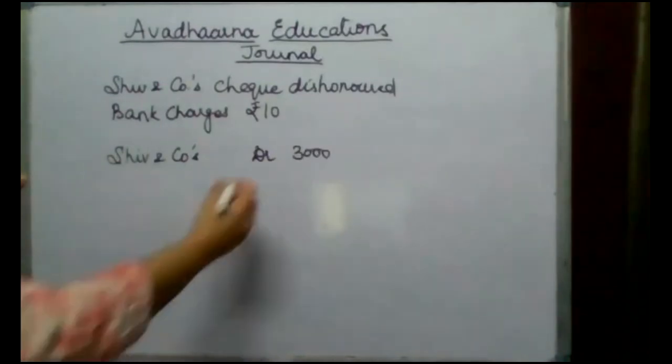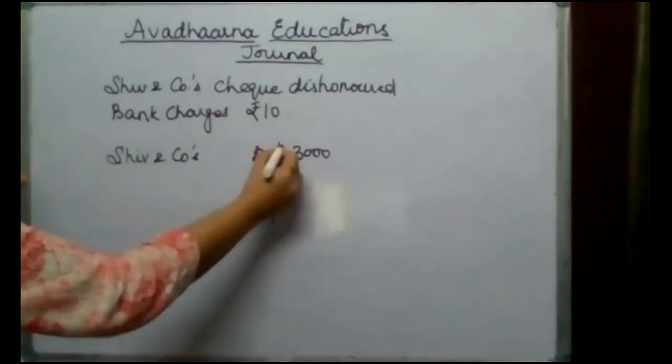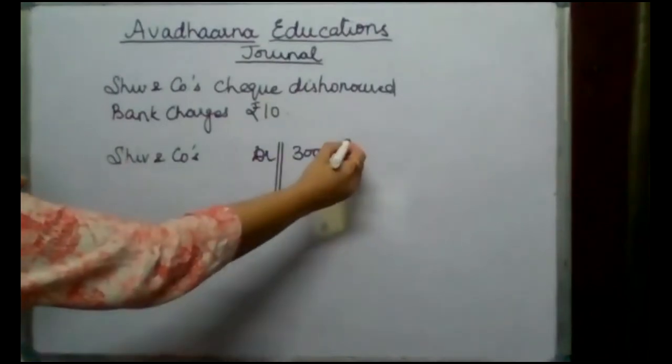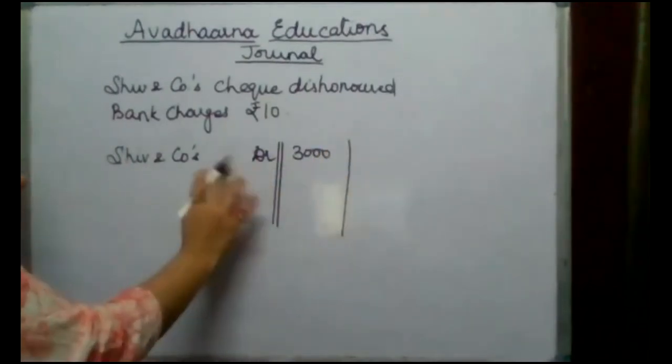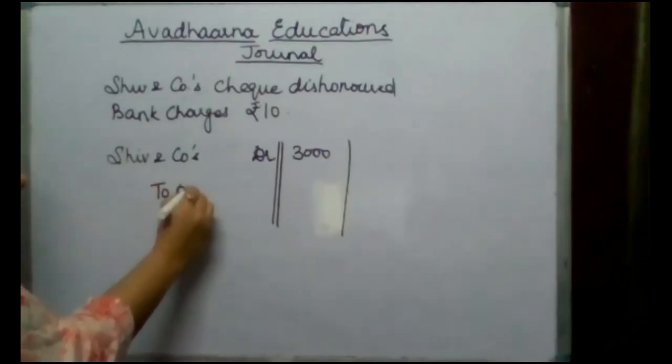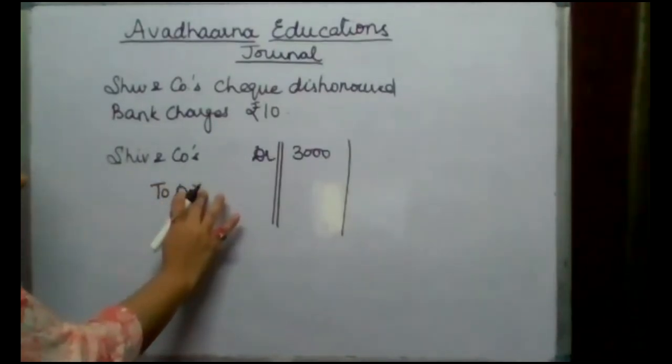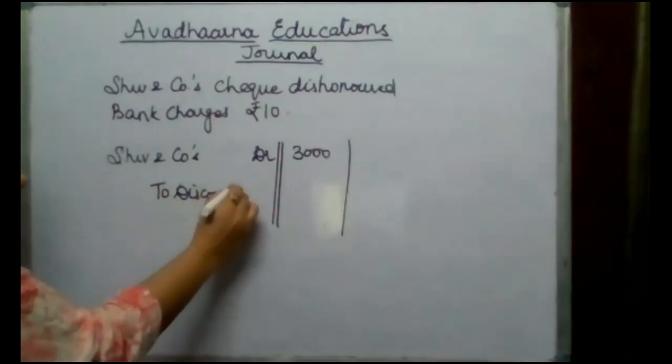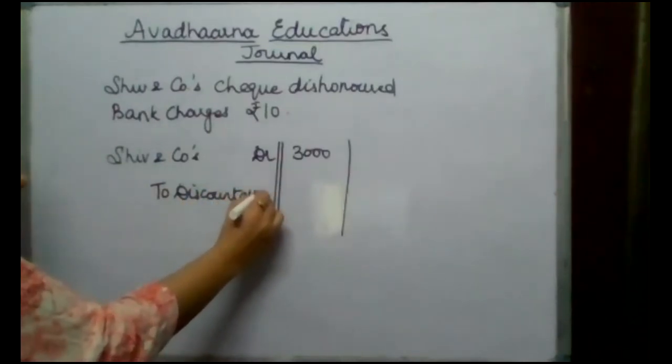So the discount which was allowed to Shiv and Company will be taken back. Fine. And so I'll write discount allowed account. I'll take back this discount allowed account.